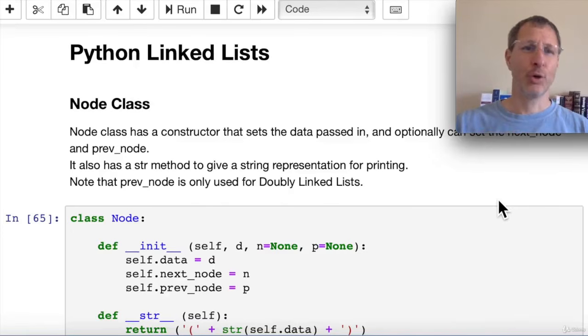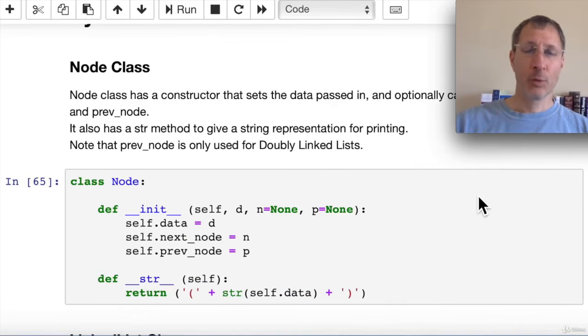Now let's take a look at how to code a linked list in Python. We're going to start with the node class. We're going to use the same node class for 3 different types of linked lists that we cover in this section, so doubly linked lists and circular linked lists are going to use the same node class. And you'll see in the node class here that we have 3 attributes. We have a piece of data, we have a next node, and we have a previous node. Now in our standard linked list, we do not need the previous node. So we're just not going to use that attribute in the standard linked list, but it'll be there for us so that we can reuse the node class for the other 2 linked lists.